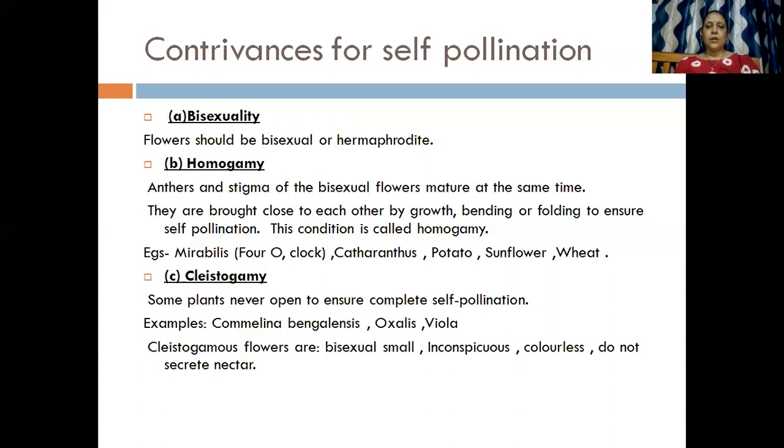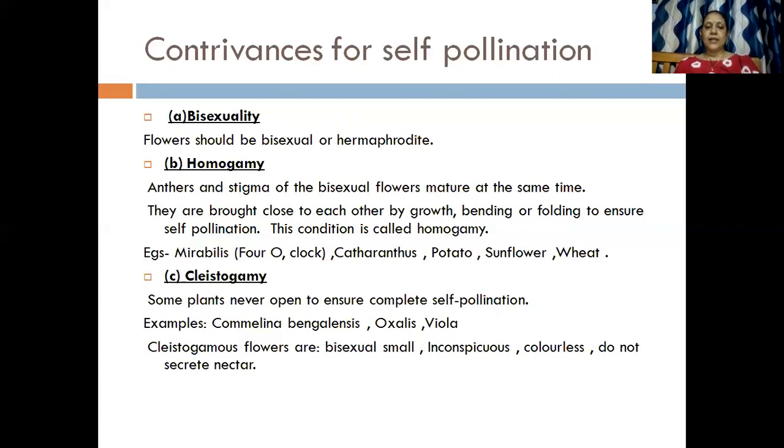We'll see here. Now in homogamy, what do you mean? Anthers and stigma of the bisexual flowers mature at the same time, as I told you earlier. So they are brought close to each other by growth, by bending or folding to ensure self-pollination. Okay, so the male gamete and the female gamete need to mature at the same time, and for that the flower needs to be bisexual. For example, mirabilis, potato, sunflower, wheat, etc.